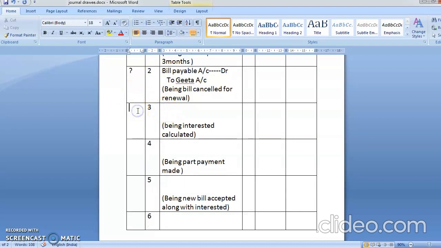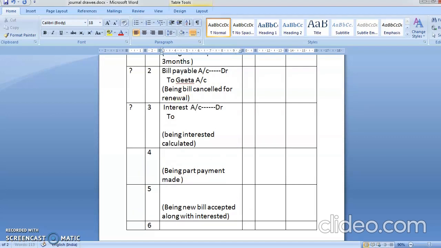Your interest is an expense for you, so interest will come on the debit side. So interest account debit to whom you are giving interest, Geeta. So Geeta account. Interest account debit to Geeta account.